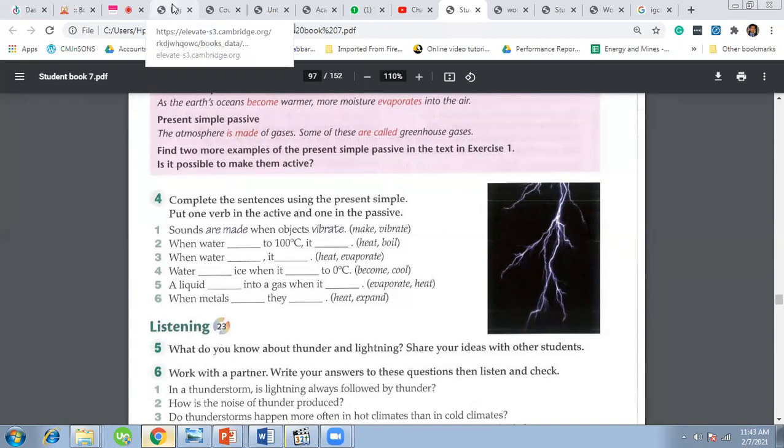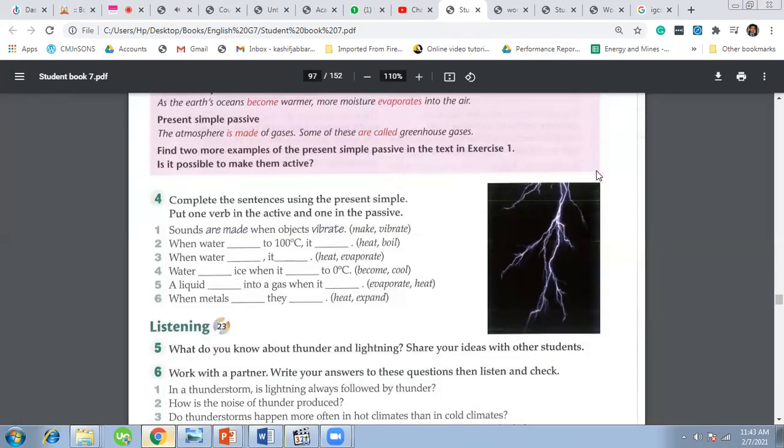Then let us listen to an audio track. Track 23. 1.